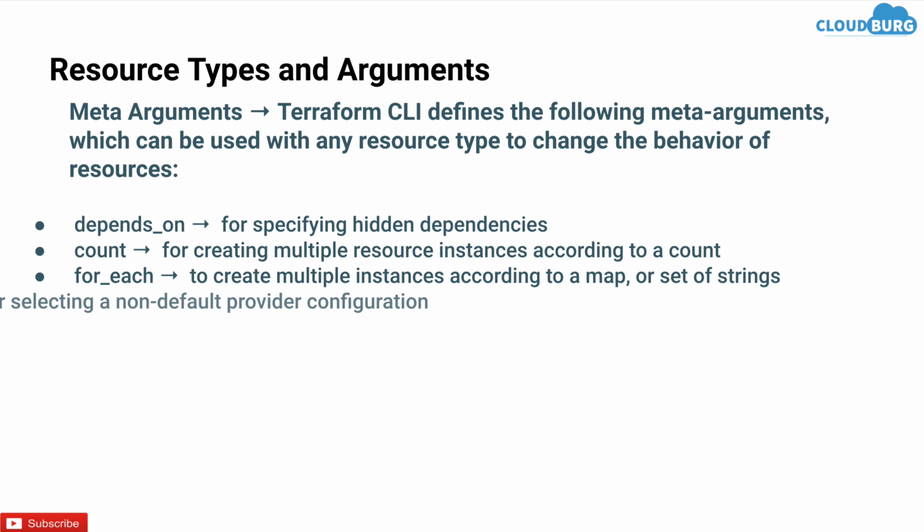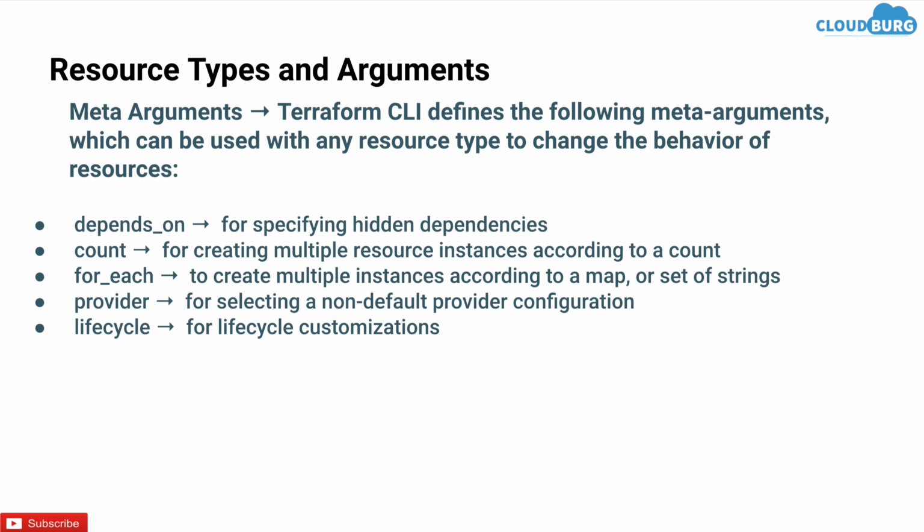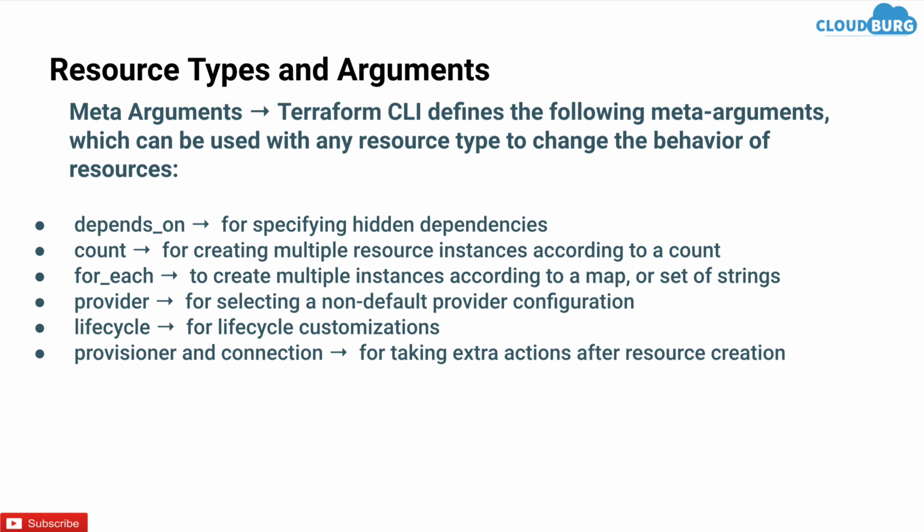The first one is depends_on. It is used for specifying hidden dependencies. Count is for creating multiple resource instances according to a count. Suppose you have to create similar kind of instances, say n number of times. You can define the value of count as n, say 3, and you can create 3 instances. For_each is to create multiple instances according to a map or set of strings.